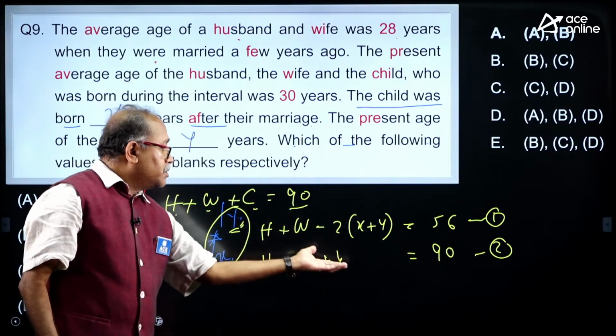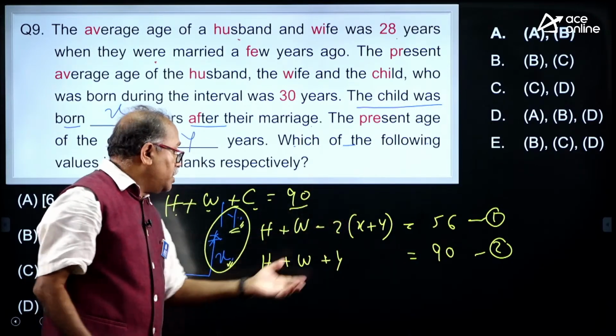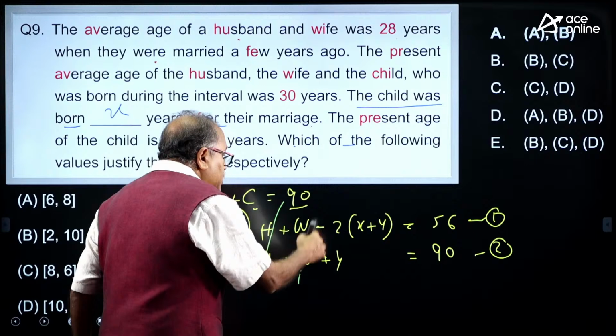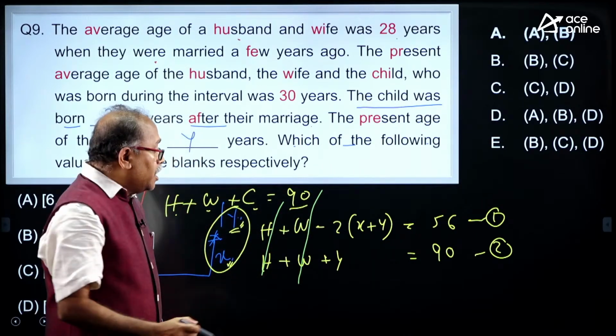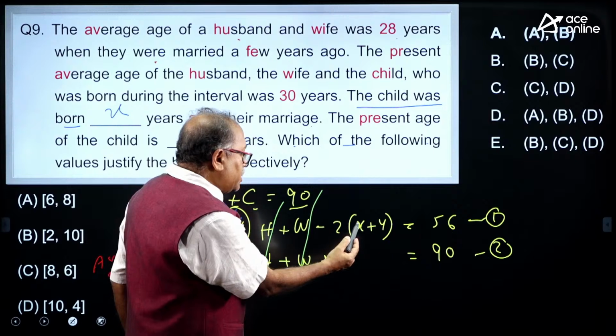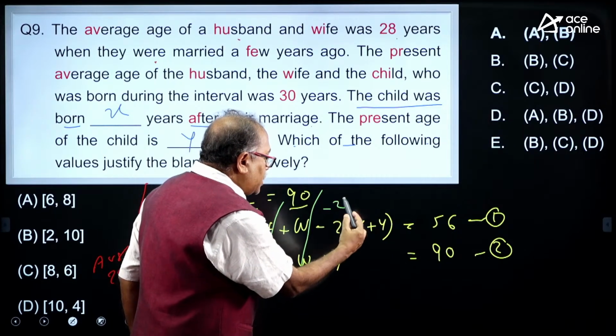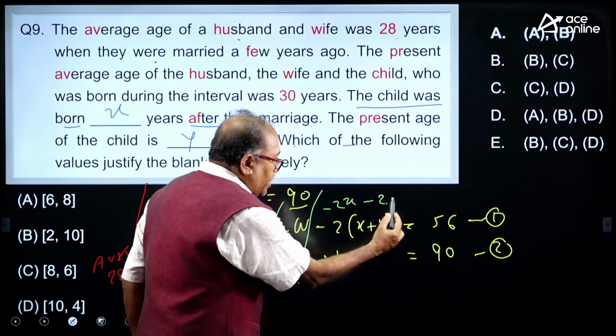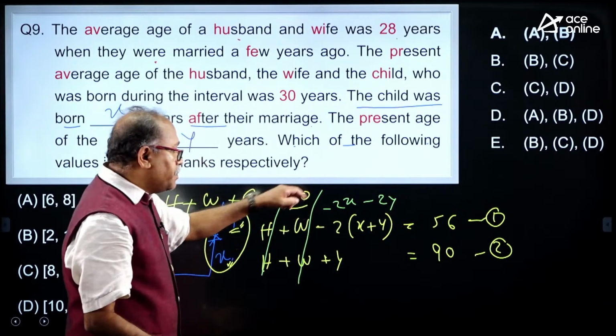So from 2 subtract 1: this gets cancelled over here, this gets cancelled over here, and this is minus 2x and minus of minus 2y, and here plus.